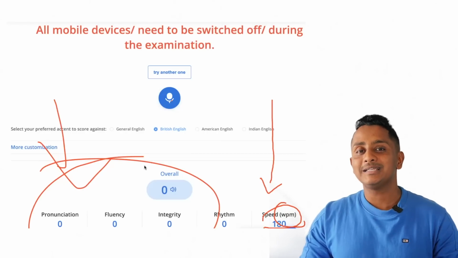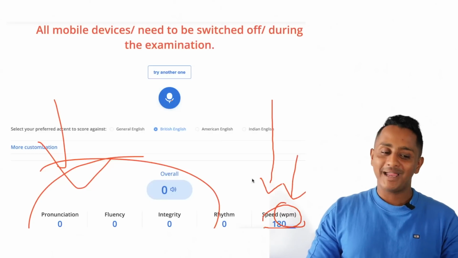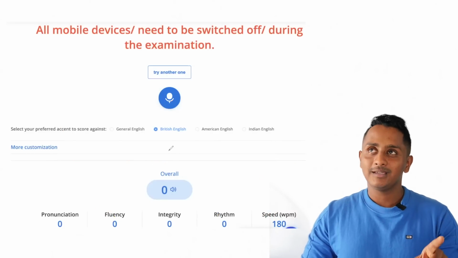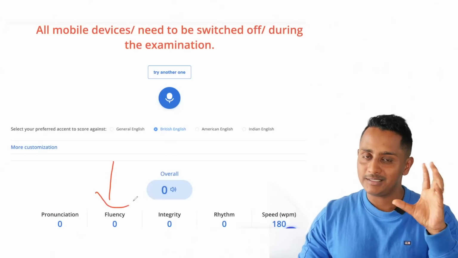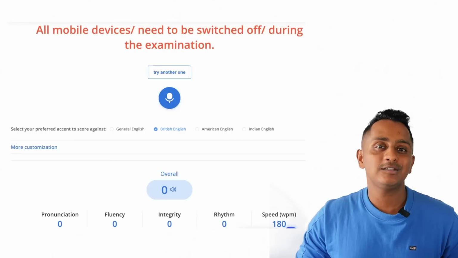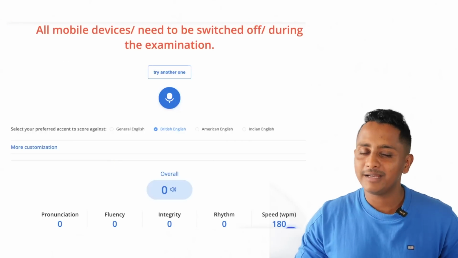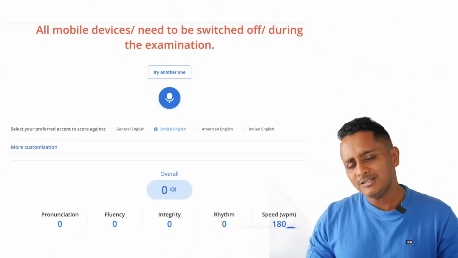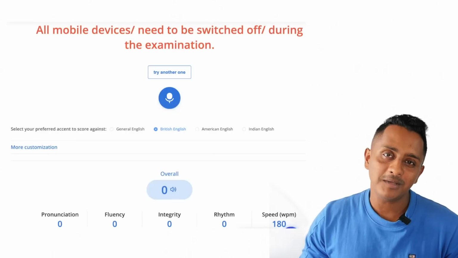Probably in describe image they are considering the speed and not the fluency, because there is no perfect answer. But here the fluency is reflected based on the actual content that you gave. This is the proof. We tried and tested this. Many AI models exist, and Pearson should be using one of them. So it is true that you cannot simply speak a generic sentence.